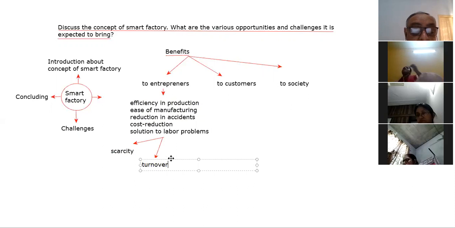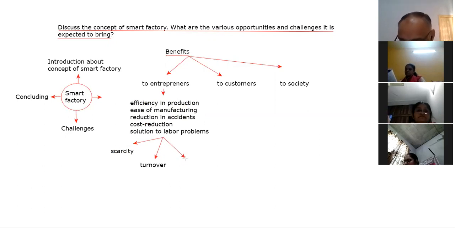Labor turnover: when you train a particular person for a particular job, then he leaves your factory and shifts somewhere else. Then you have to again recruit and train somebody, and that involves a lot of cost. So that is the turnover problem.